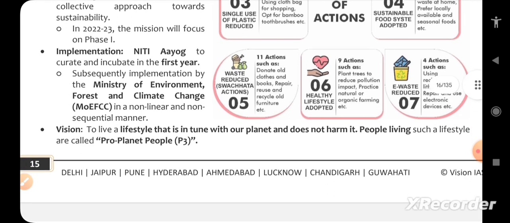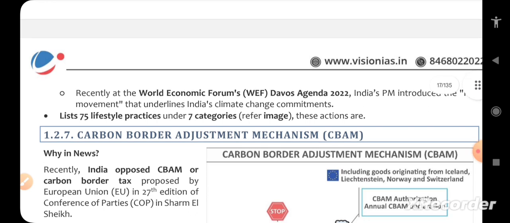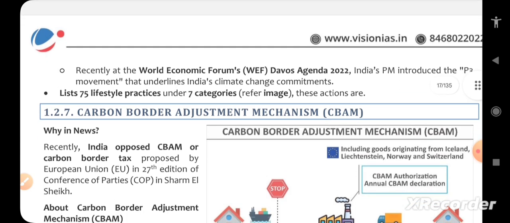So, Pro-Planet People, PPP or P3, is a vision to live a lifestyle that is in tune with our planet and does not harm it. People living such a lifestyle are called pro-planet people. Recently, at the World Economic Forum Davos Agenda 2022, India's PM introduced the P3 movement that underlines India's climate change commitments. It lists 75 lifestyle practices under 7 categories.